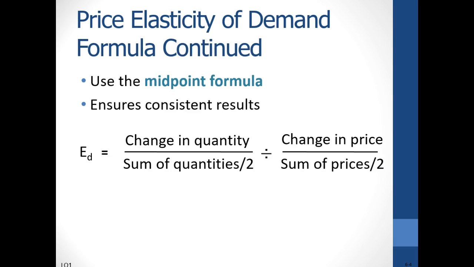Using traditional calculations, the measured elasticity over a given range of prices is sensitive to whether one starts at the higher price and goes down, or the lower price and goes up. So the midpoint formula calculates the average elasticity over a range of prices to alleviate that problem. The midpoint formula is equal to the change in quantity over the sum of quantities divided by 2 in the numerator, divided by the change in price over the sum of prices divided by 2 in the denominator.